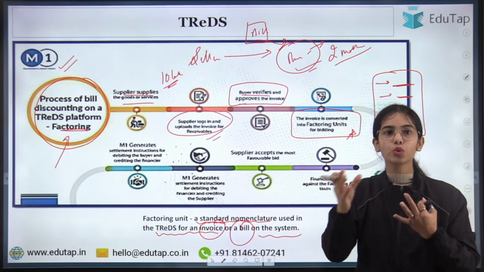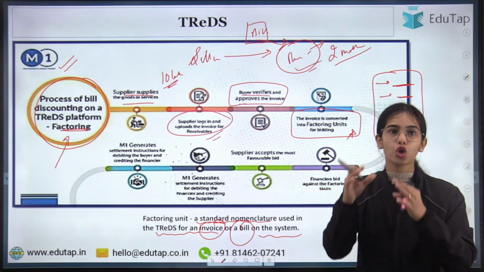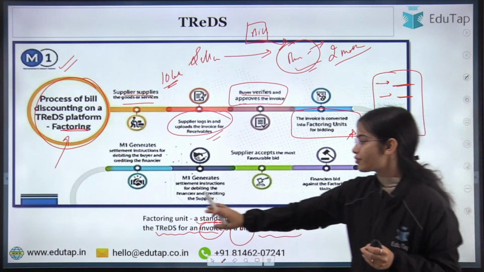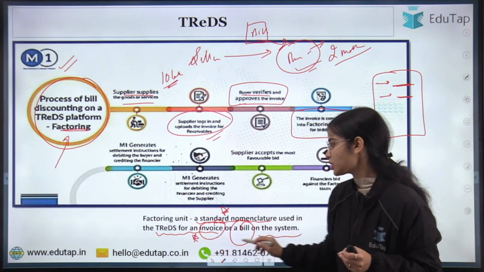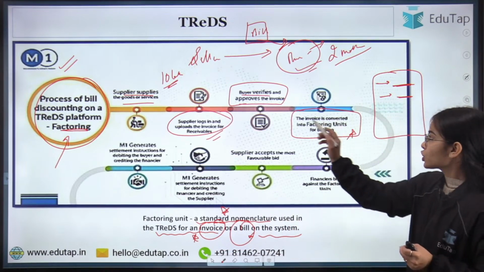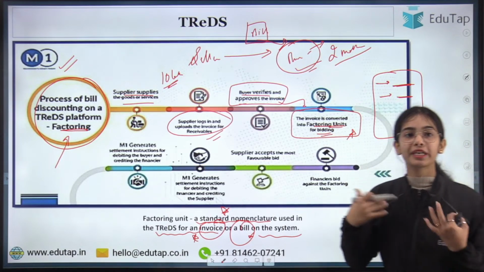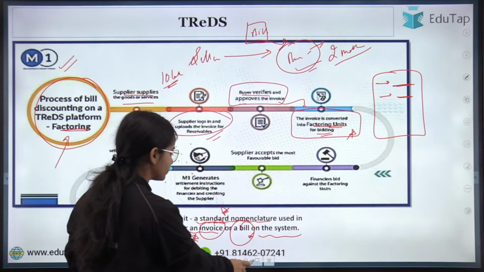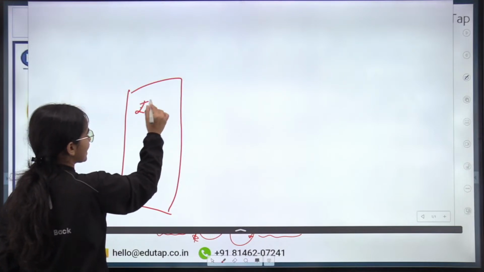and the buyer is who? What is the account number of the buyer? What is the account number of the seller? The seller is who? All these details are shown in the factoring unit. Okay, so factoring unit is a standard nomenclature used in TReDS for an invoice or a bill on the system. So this invoice is converted into the factoring unit for the bidding. Now the bidding will be done by the financiers. The financiers see that the factoring unit, that is the invoice or the bill, is of rupees 10 lakh.